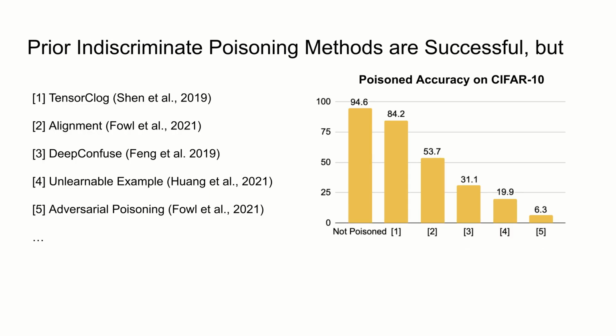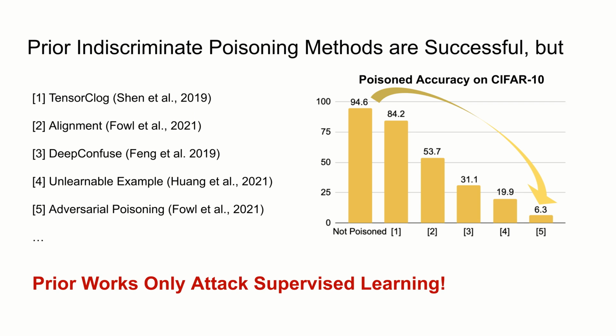During the past few years, many successful indiscriminate data poisoning methods have been developed. On CIFAR10, the accuracy can be attacked from 95% all the way down to 6%. However, all the prior works only consider attacking supervised learning and ignore the fact that there are so many unsupervised learning methods that the victim might use. This actually makes all previous attacks vulnerable.